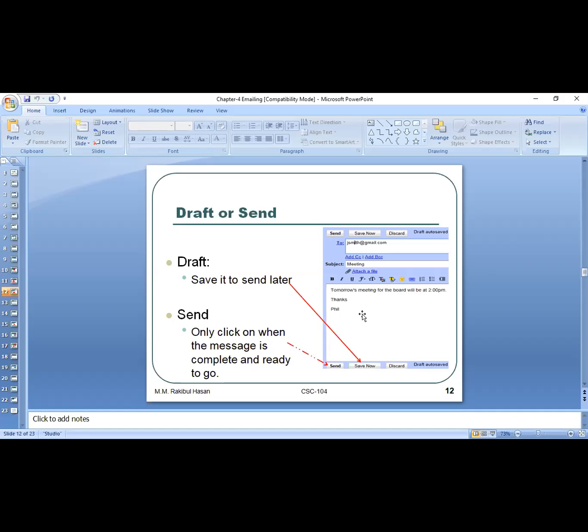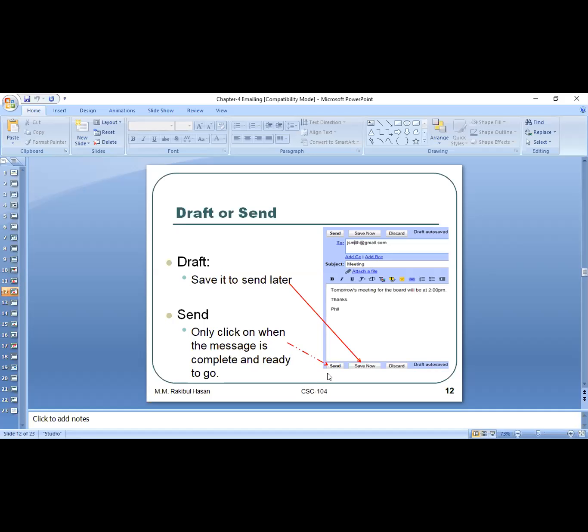If you want to send the email later, not now, you already typed the email but you'd like to save it for later. At that time, you can save it in the draft folder. And the send button, I already showed you the send button.